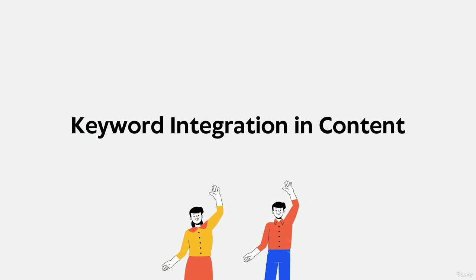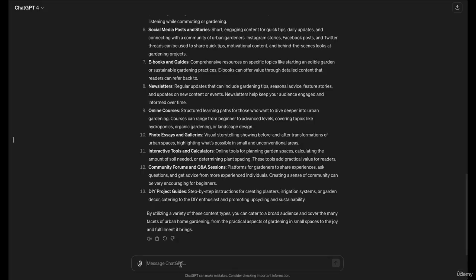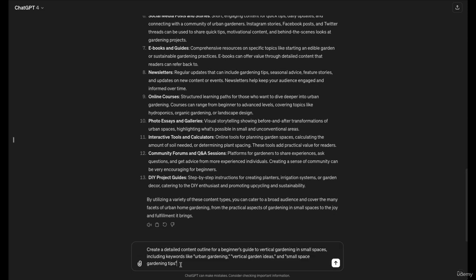Now, we are going to see how to integrate keywords into our content pieces naturally. For that, we'll create detailed outlines that incorporate our keywords thoughtfully throughout the content. For example, let's build an outline for a beginner's guide to vertical gardening in small spaces. I'll prompt ChatGPT, create a detailed content outline for a beginner's guide to vertical gardening in small spaces, including keywords like urban gardening, vertical garden ideas, and small space gardening tips.